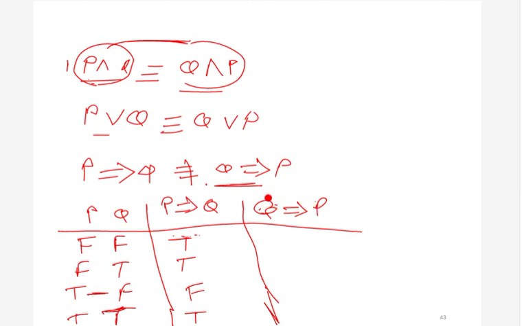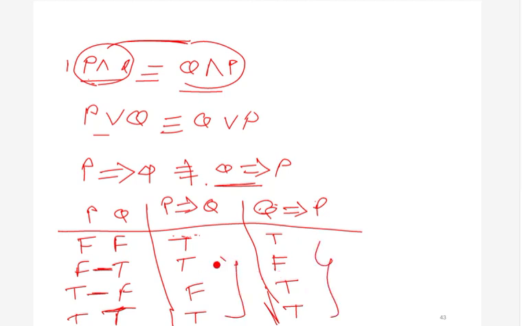In all other cases this will be true. So you can see that this truth table and this truth table are different, right? This is true true false true, this is true false true true. Hence we can say that this implication operation is not commutative.